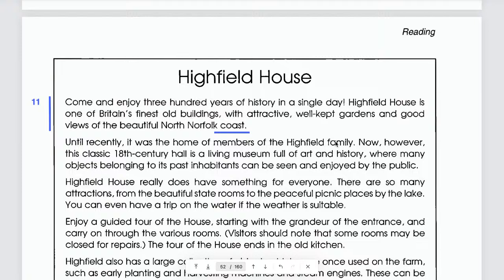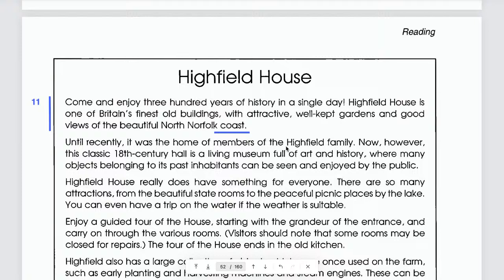That means that from the past until the recent time, it belonged to the Highfield family. Yes. Okay, but not anymore, not now. Do you understand? Yeah? That means only maybe until the last couple of years or last couple of decades. Yes, it was the home of members of the Highfield family, but not now, not at the moment, not at the current time.